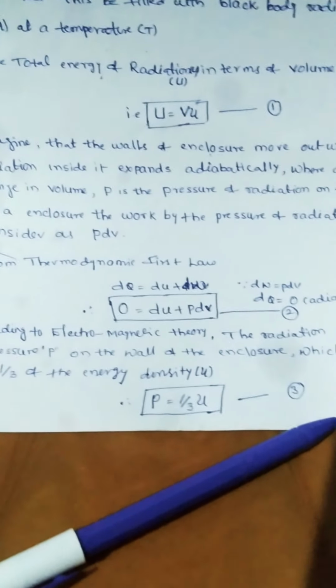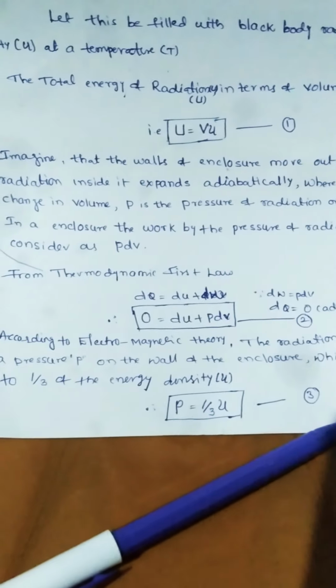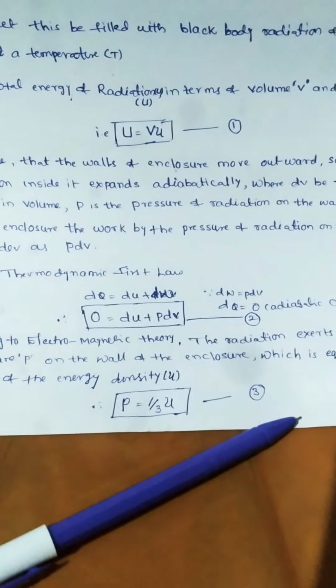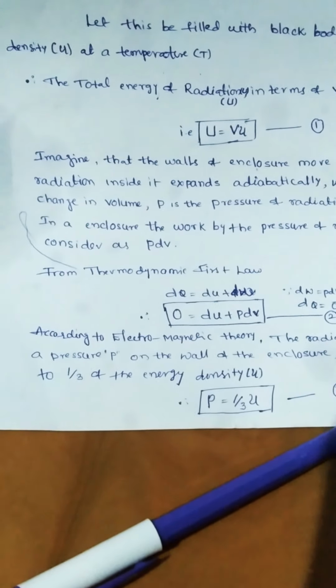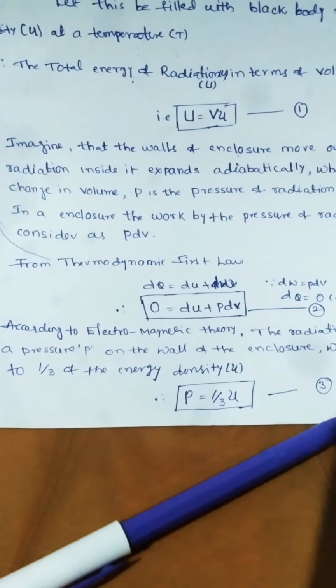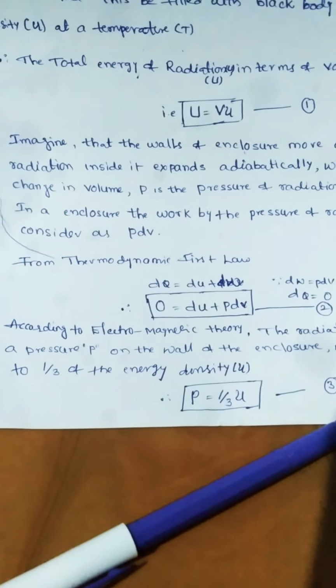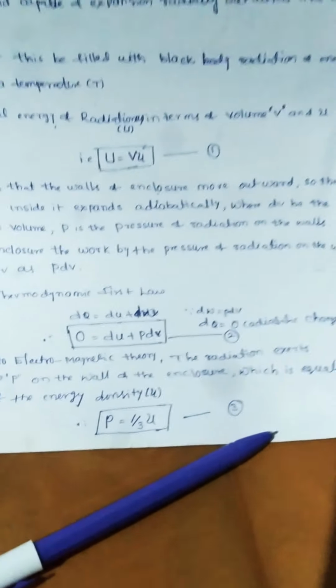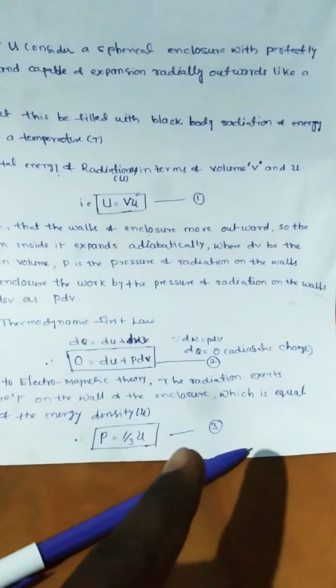According to electromagnetic theory, the radiation exerts a pressure P on the walls of the enclosure which is equal to one third of the energy density u. Therefore, P equal to u by 3. This is equation 3.